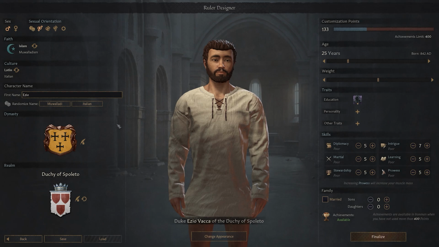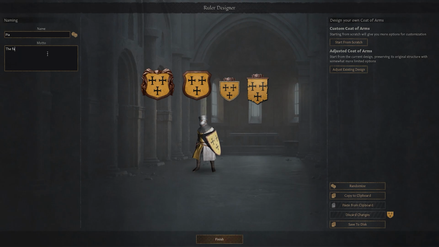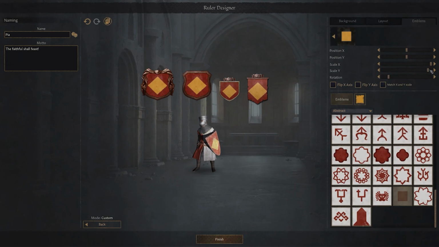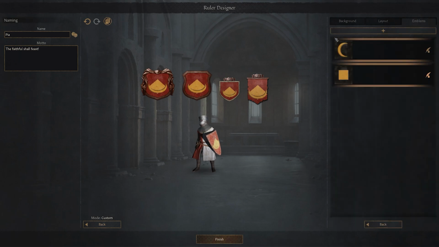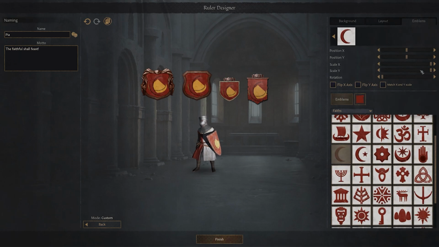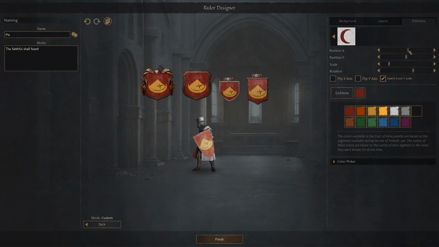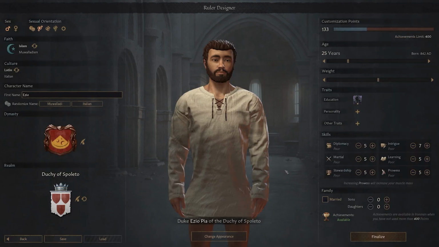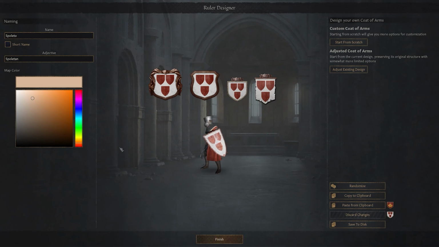Next up, we establish our dynasty, give it a name, a motto, and a coat of arms. Customization here can get very in-depth, and you can even copy, save, or share designs, but keep in mind that these decisions are entirely cosmetic, much like any decisions you make with regards to the naming convention or coat of arms for your previously selected title.